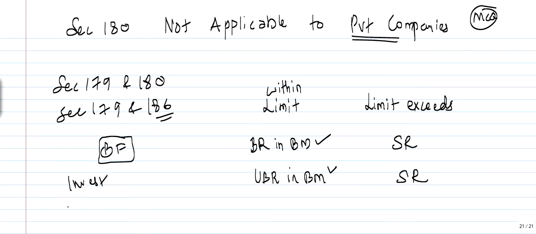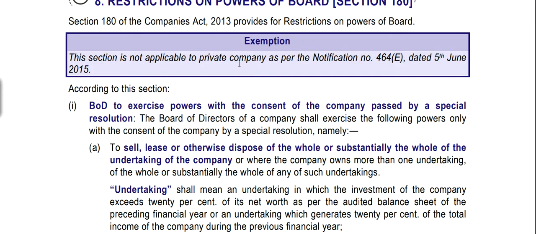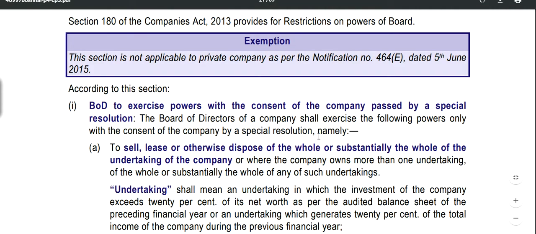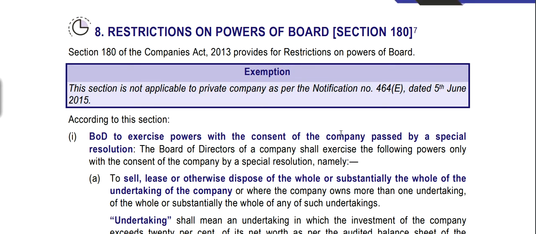In case of granting of loans, guarantee, security to persons, limit is given under section 186. In that, special resolution is required. So this is with regard to section 180, restrictions on power of board.